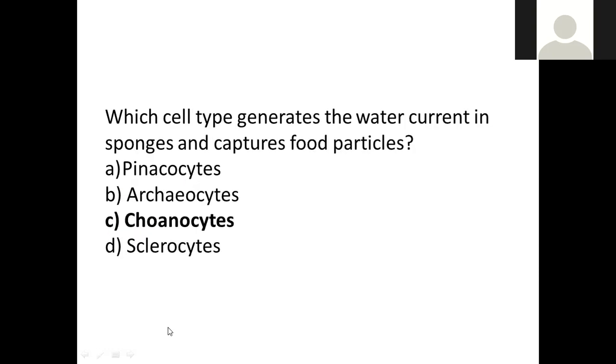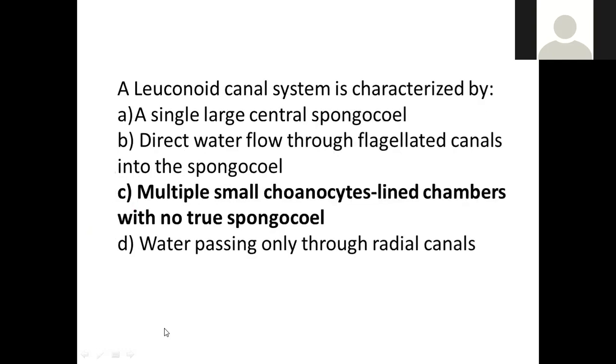Next, which cell type generates the water current in the sponges and captures food particles? We just saw this. Choanocytes will be having the hair-like structure, a single flagellum. That will be providing the water current, and that is helpful to capture and digest the food molecules. A leuconoid canal system is the third type of canal system.